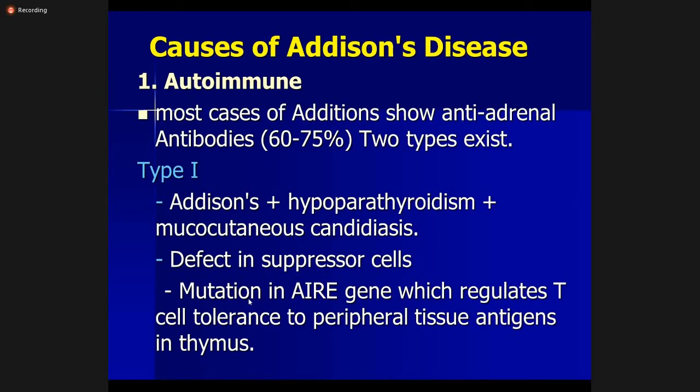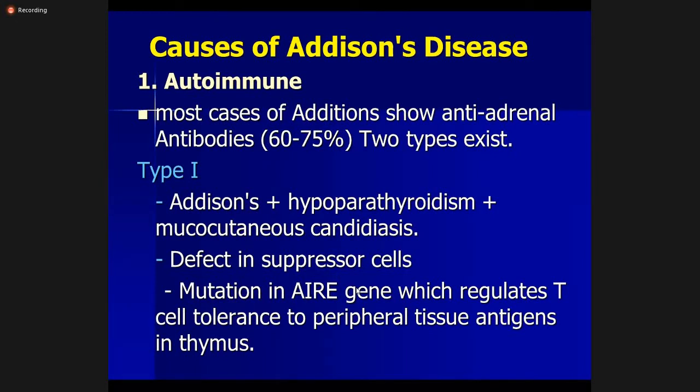This is due to mutation in the AIRE gene, which regulates T cell tolerance to peripheral tissue antigens in the thymus. So in the first type of autoimmune disease, there is dysregulation of the T cells because of mutation in the AIRE gene. What does the AIRE gene do? It functions in the thymus.